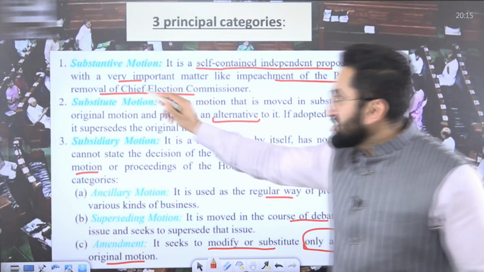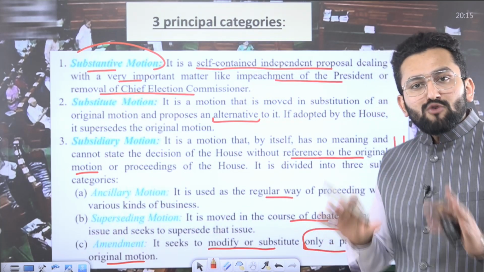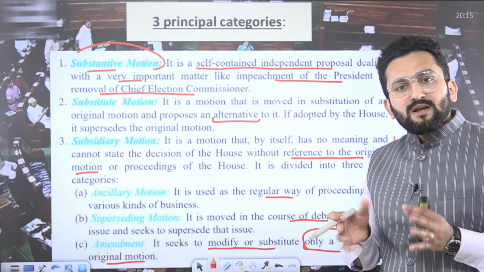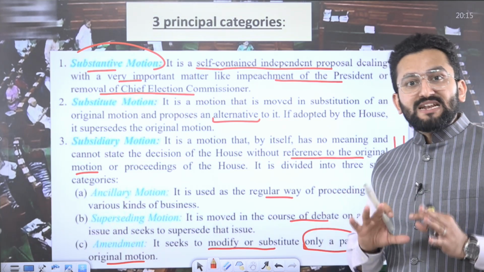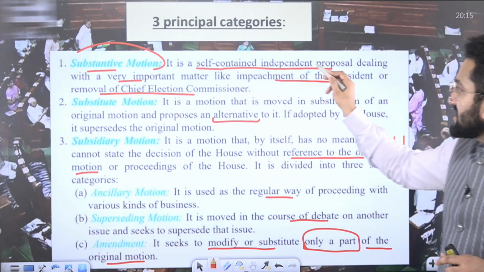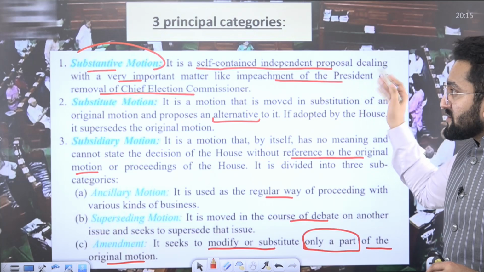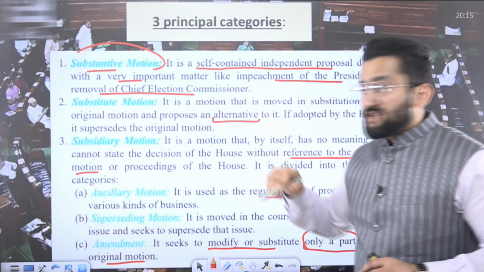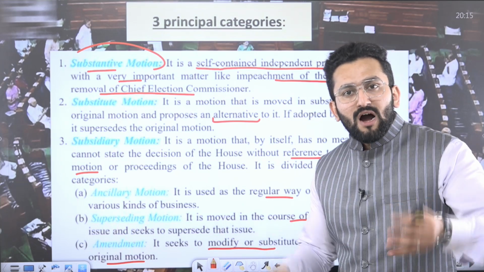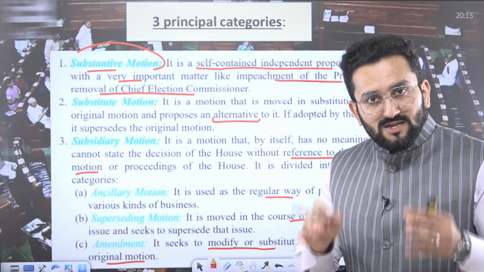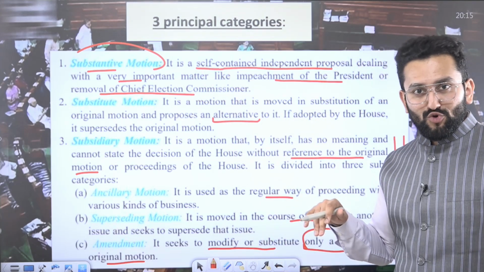Number one, substantive motion. I hope it is visible to you. The word substantive represents that this motion is complete in itself. It is quite an extensive motion, a self-contained independent proposal dealing with a very important matter like impeachment of the President or removal of the Chief Election Commissioner. So these are important matters. You want to see whether the house agrees with you that this is an important matter and we should do something about it. So this is a substantive motion.